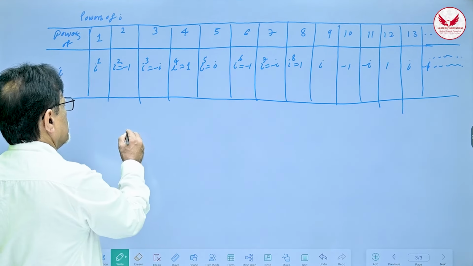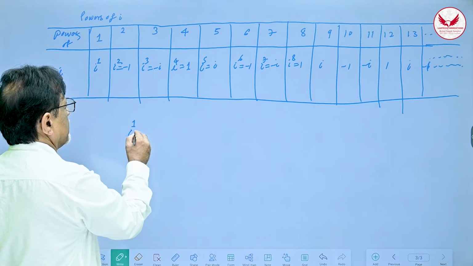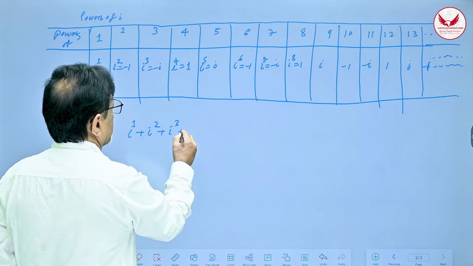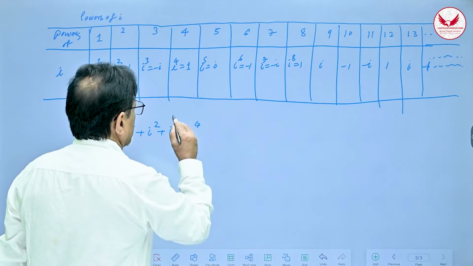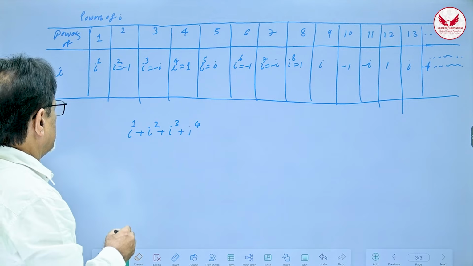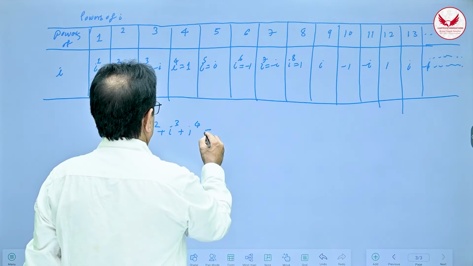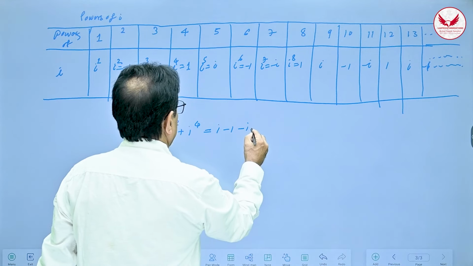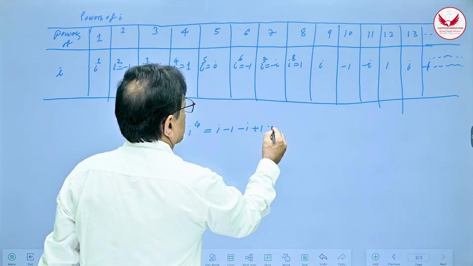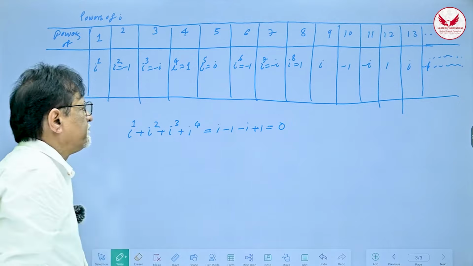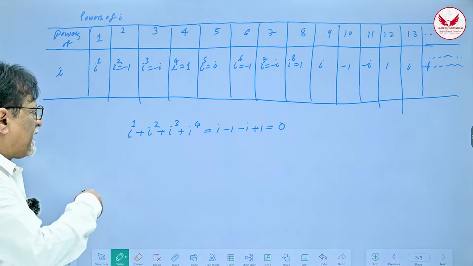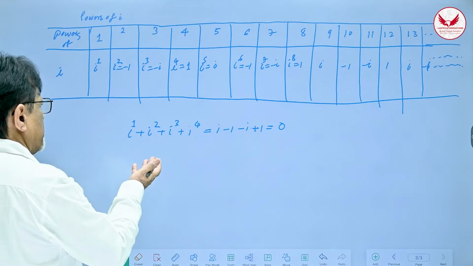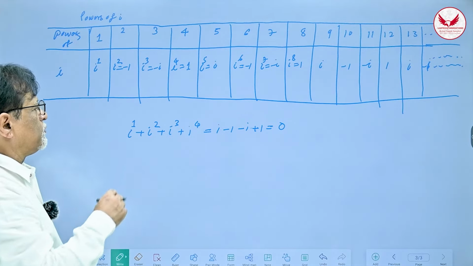So if I ask you, what is i raised to 1 plus i raised to 2 plus i raised to 3 plus i raised to 4? You will get the surprising answer i minus 1 minus i plus 1. So the answer is going to be 0. Thereafter, if you add the next 4 powers, again they will be 0 because they are the same. That is how the powers of i will appear.